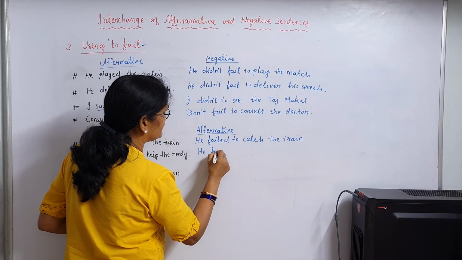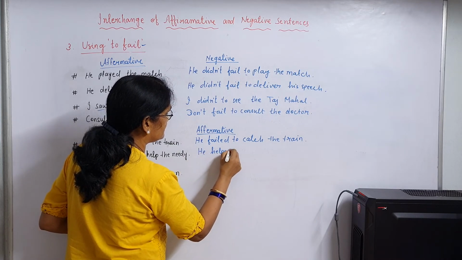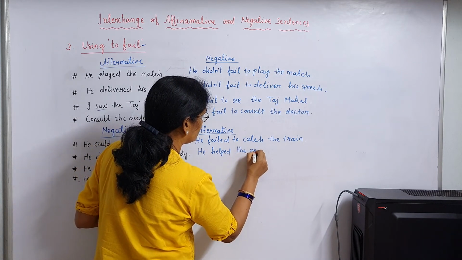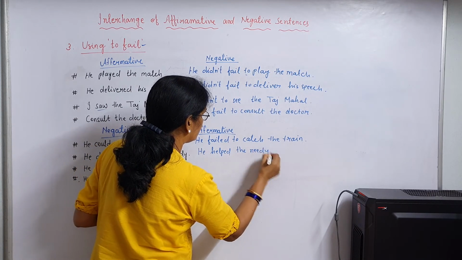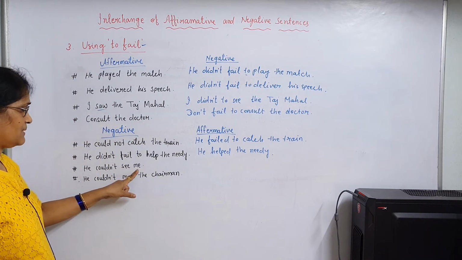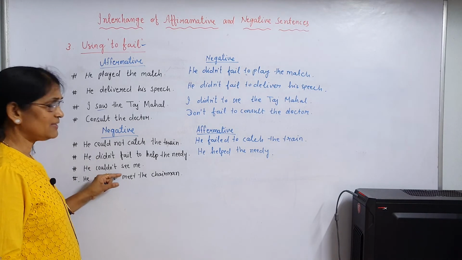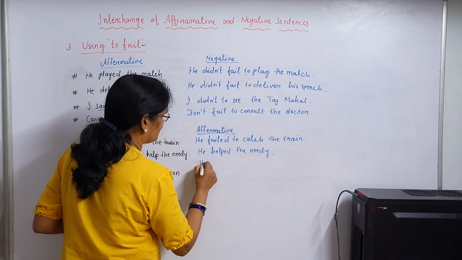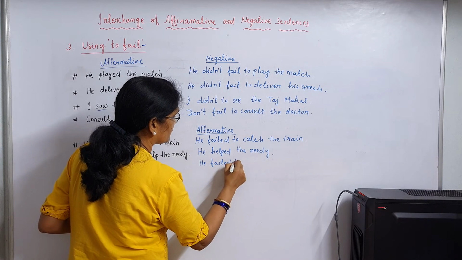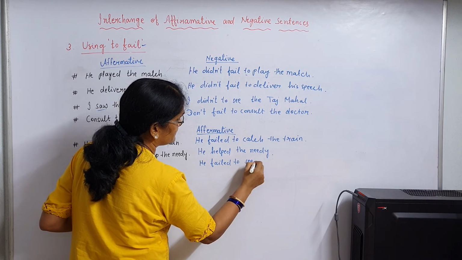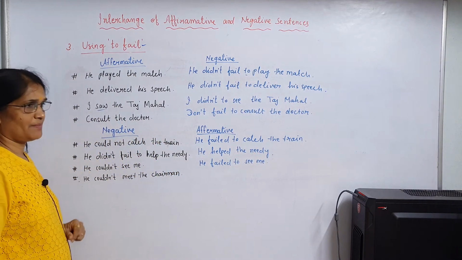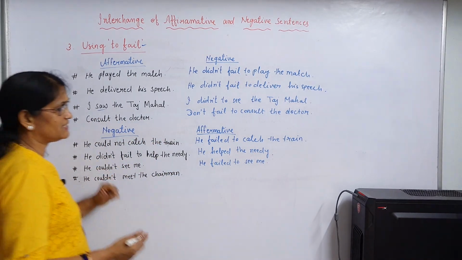He couldn't see me. That means he failed to see me. He couldn't meet the chairman. He failed to meet the chairman.